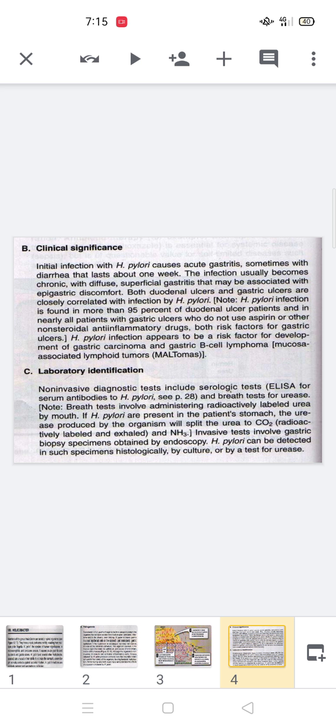But the best laboratory diagnosis is the biopsy. If we take the biopsy and observe it under the microscope with gram staining, we can easily see the gram negative rods.